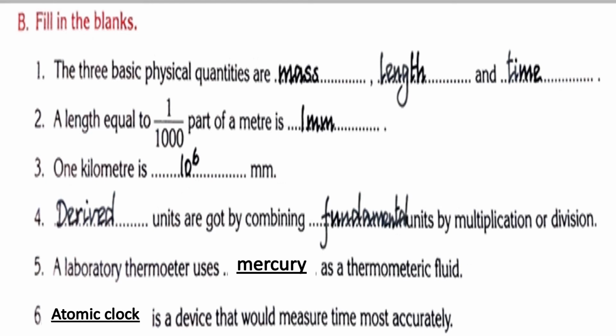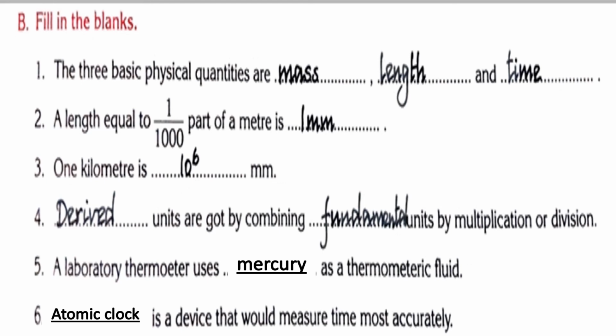Fifth one: laboratory thermometer uses mercury as a thermometric liquid. Sixth one: atomic clock is a device that would measure time most accurately.